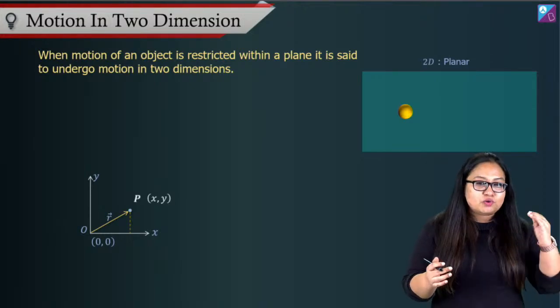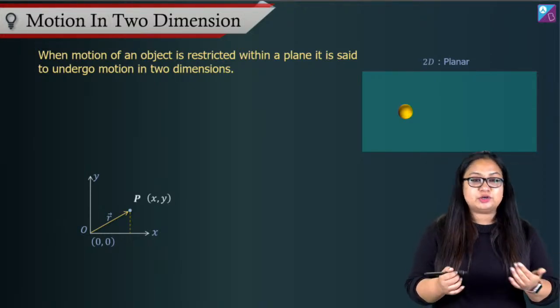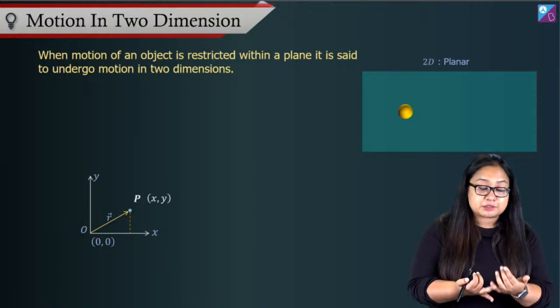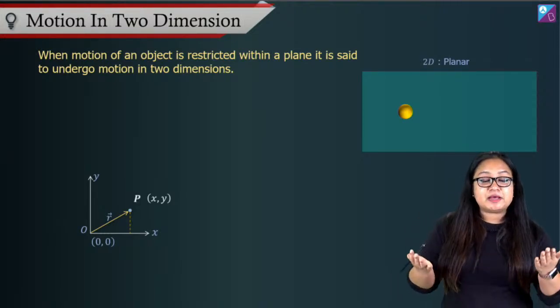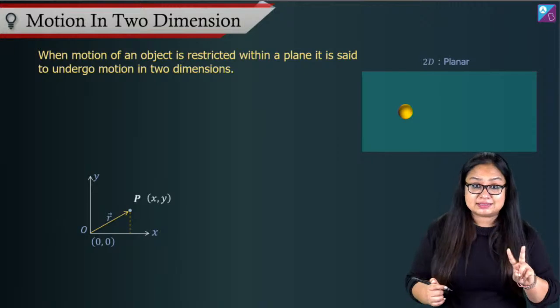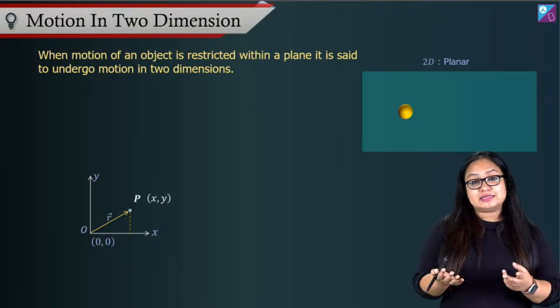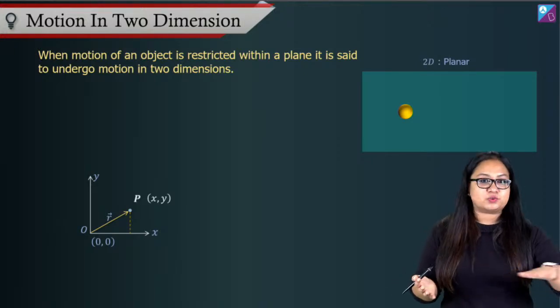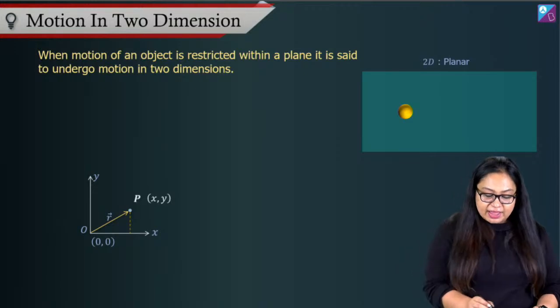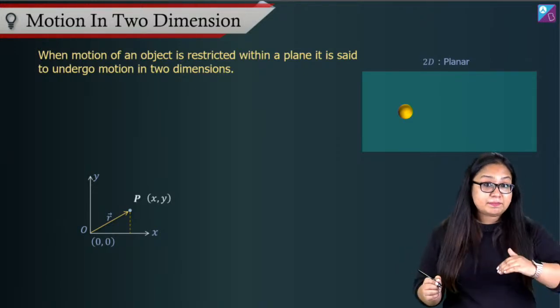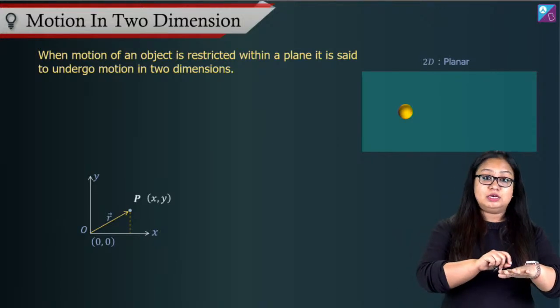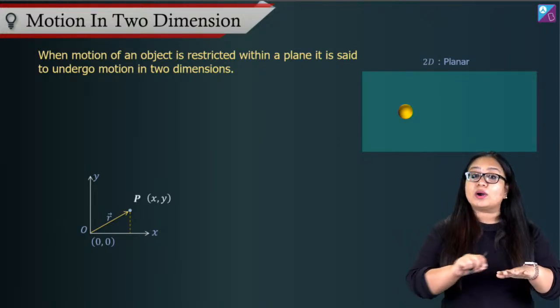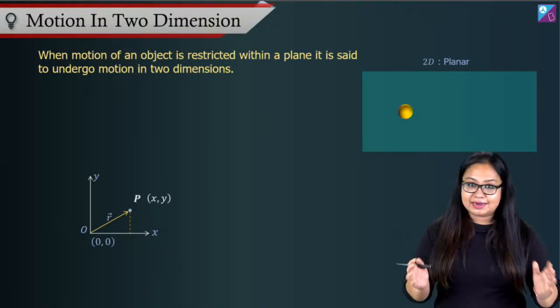So to find out different parameters, velocity, displacement, acceleration, and so on, we need to look at the parameters along two axes. By default, we're working in the XY plane. When the body is moving in a plane, we look at parameters along the x-axis and along the y-axis.